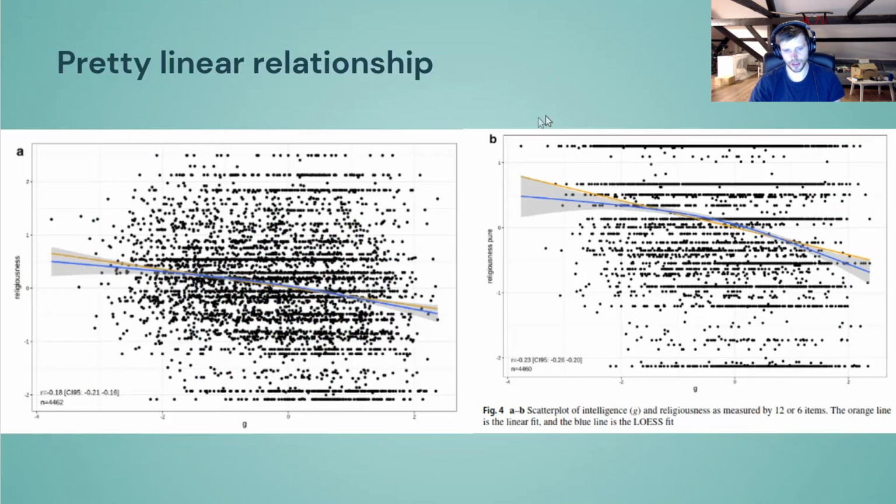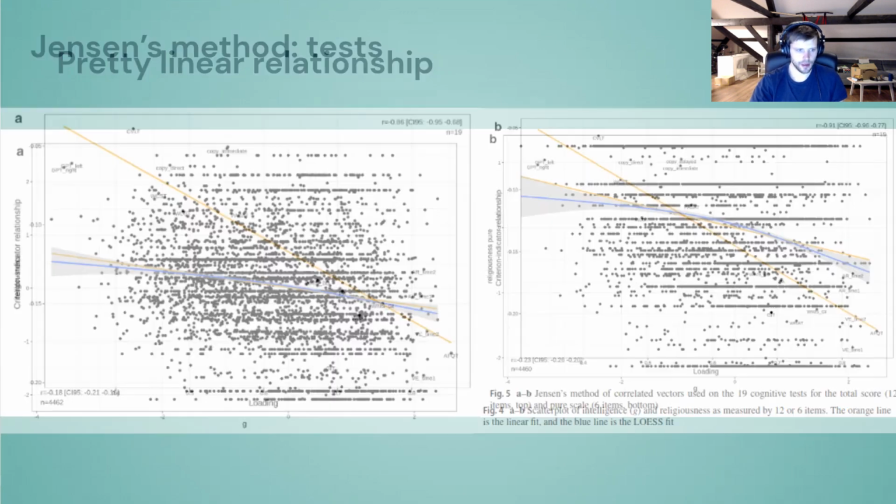And if we relate these to intelligence, you get these plots where we see that the correlations are sizable, minus 0.18 to minus 0.23. This is the pure one, and the pure one is slightly stronger than the other one, by 0.05. Well, not slightly, it's quite stronger, 20%, 25% or so. Nevertheless, the blue line is the nonlinear fit, because we might be concerned about nonlinearity, and the orange line is the linear fit, and the same over here. So what we see is there is definitely a pattern.